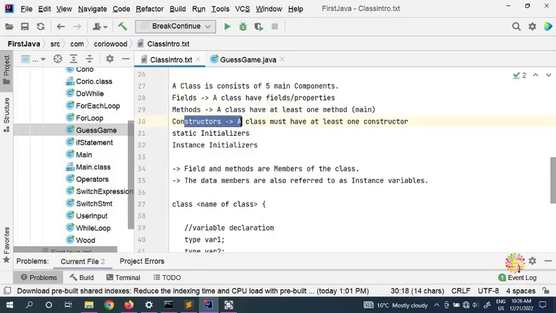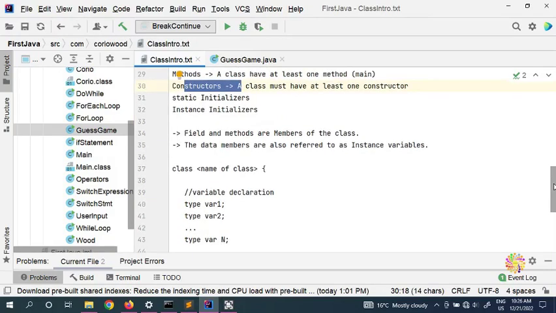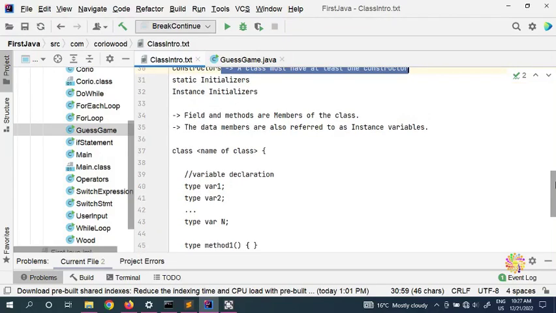So a class should have at least one constructor. But now you're going to think that we create a class but don't create a constructor, that's fine. If you don't create a constructor, by default Java is going to create it for you at the back. With that one, you can initialize your objects.